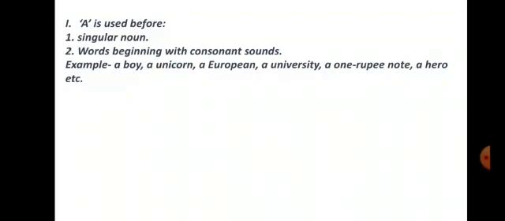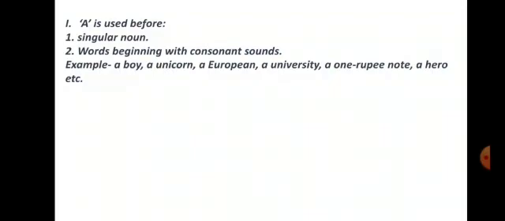Don't go for the letter only, always go for the sounds also. For example, a boy, B, consonant. Unicorn: here U is given, a vowel, but we use a here because the pronunciation has a consonant sound.